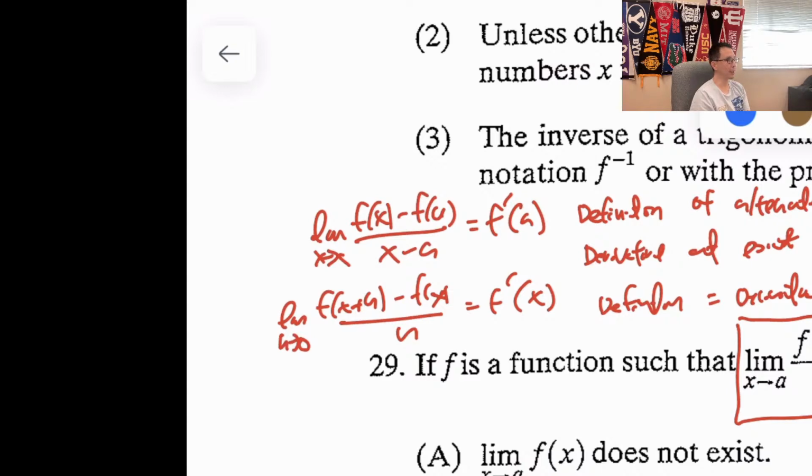Let me ask Kaden then. Is it because if you were to put x equal to a into the equation, it would be indeterminate? Nope. Brandon? Because f of a isn't defined. What? It's not defined. That's not true either. f of a has to be defined in order to be differentiable. So you just created a bad statement right there. f of a could be anything.